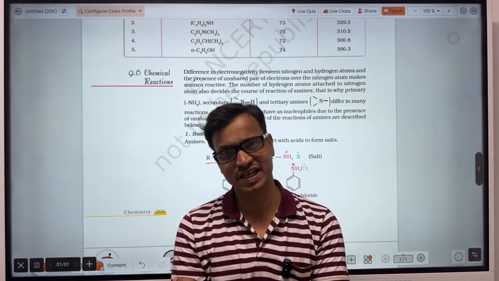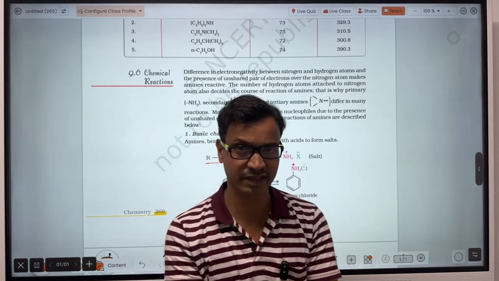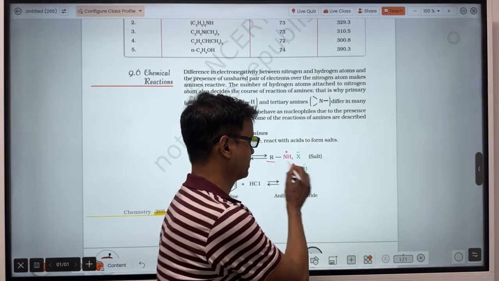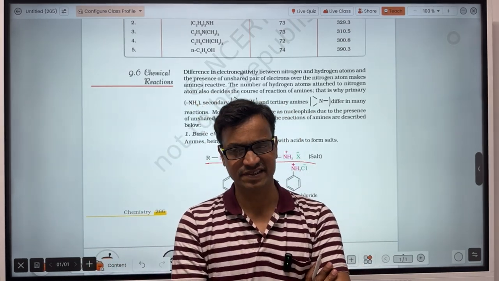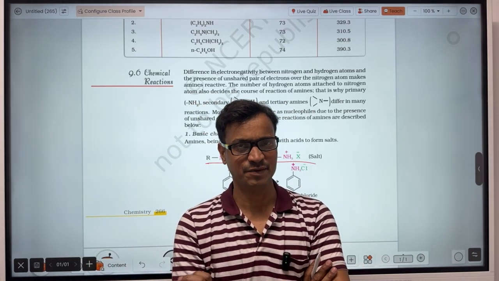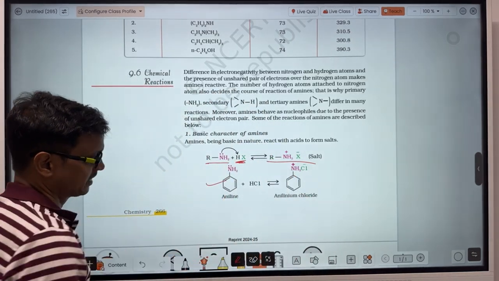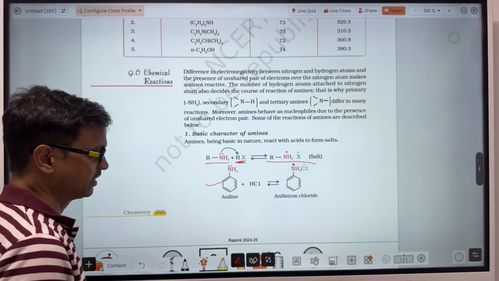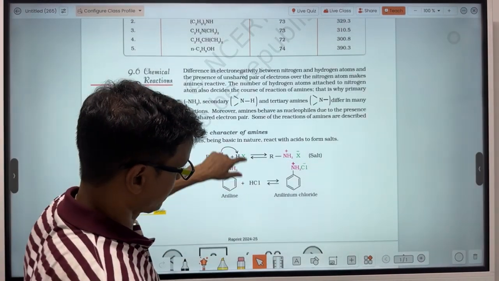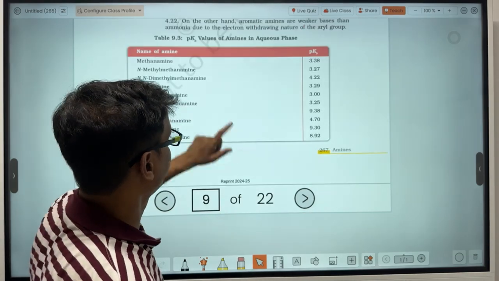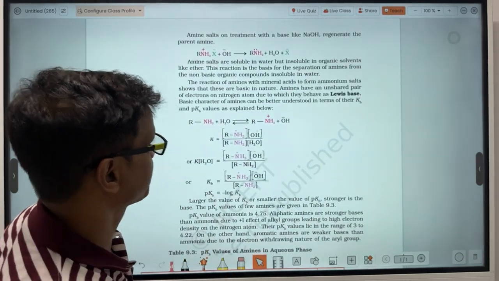So when an acid is taken, amines react with that acid and there is formation of salt. Since amine reacts with acid, it proves that the amines are basic. Like in this example, in the same way aniline reacts with acid to form aniline chloride. So it indicates that the amines, either aniline or the aliphatic amines, are basic.